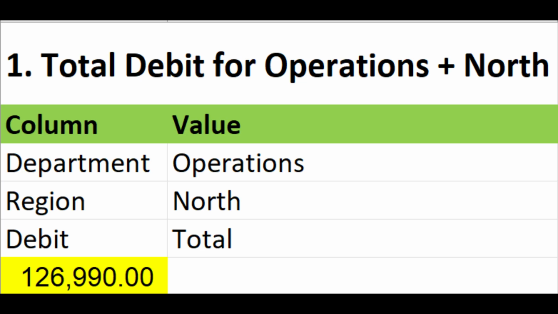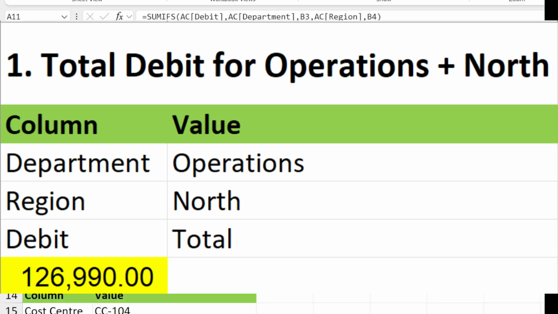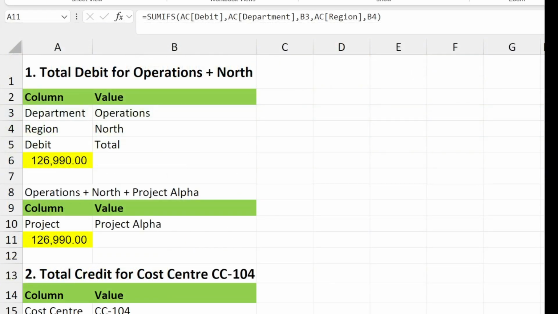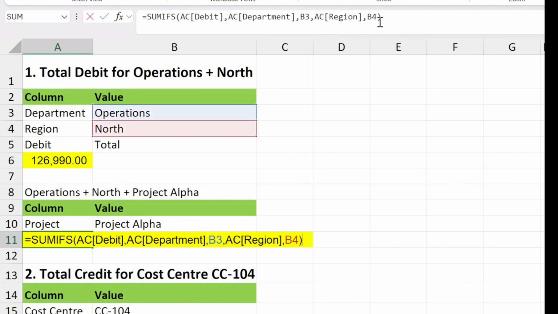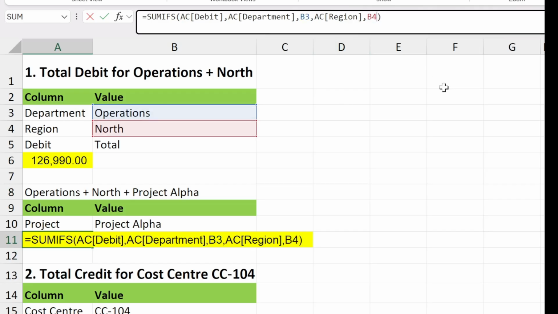Let us extend this scenario by adding a third dimension. Your manager now asks for total debit for operations in the North region for Project Alpha. Go to the cell that contains your SUMIFS formula and click it. Press F2 to edit the formula or click the formula bar. After the last criteria, type 2 commas, select B10 which contains the name of the project we need. Click between the 2 commas on the left.